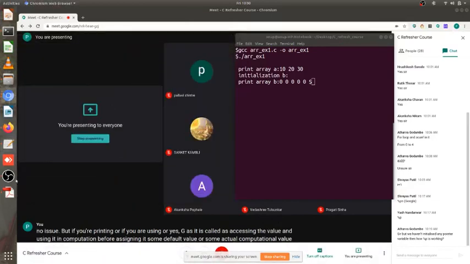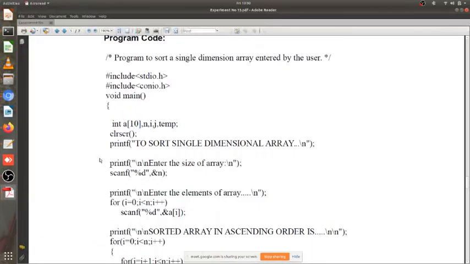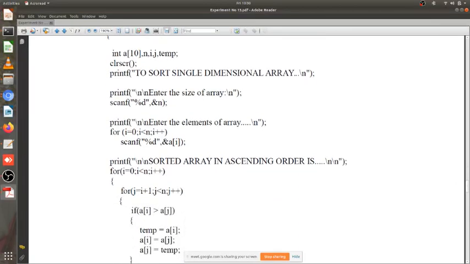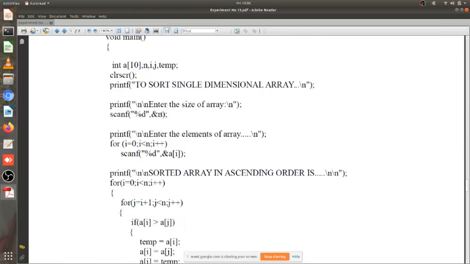Now we go to our first program today. We want to have a single dimensional array, which we generally call a list or array list of elements, and then we want to sort that list of elements into an organized manner. This is a program which takes input the number of elements in the array in variable n, then it takes input the array elements from the user.